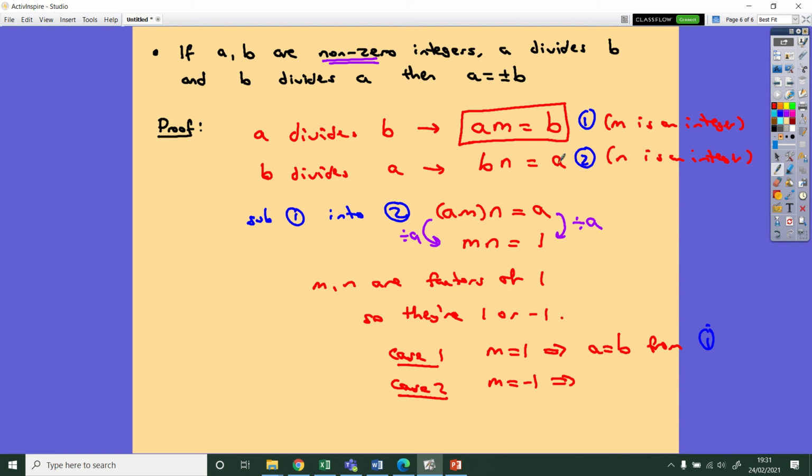Then looking at equation 1 again, M is minus 1, that means that minus A equals B, or in other words, A equals minus B. Right, so we are done because we've shown that no matter what's happening here, A and B are either the same or negative, so we're actually finished.